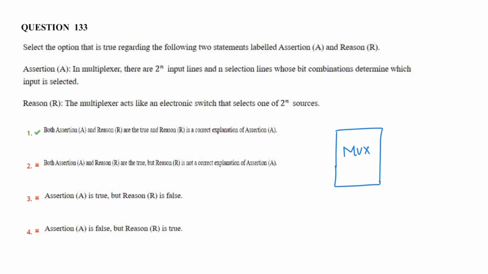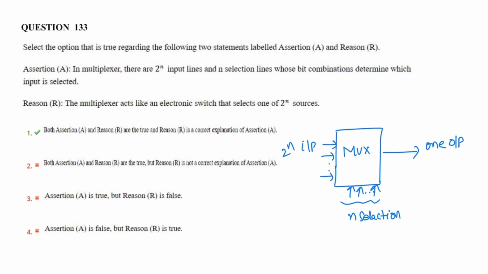This is a multiplexer with 2 power n inputs, n selection lines and one output. So multiplexer is a combinational circuit with 2 power n input lines, single output line and n selection lines, and the selection of a particular input line is decided by the bit combinations present on the selection lines.